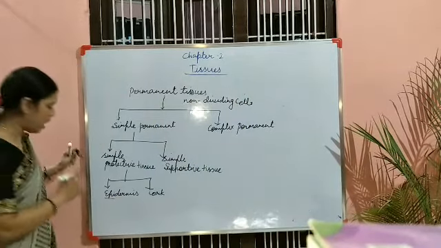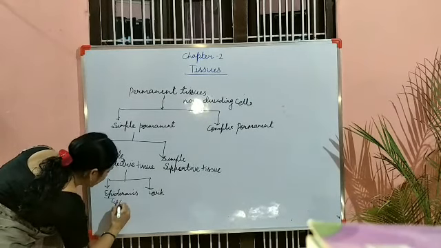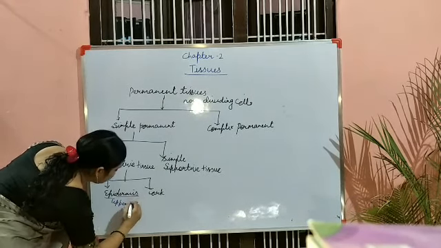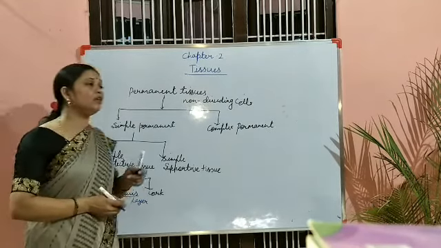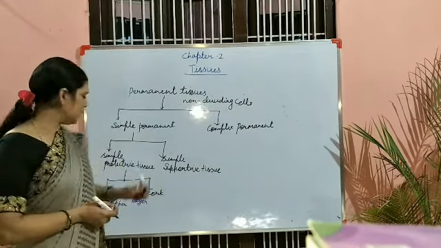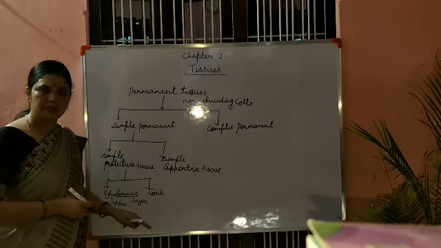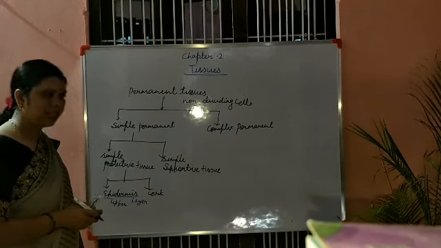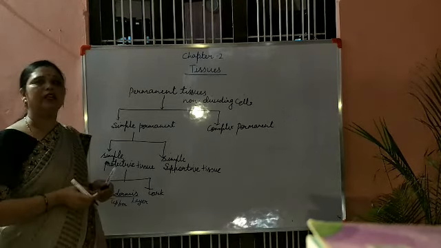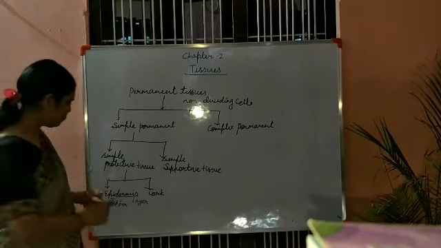So epi means upper. Dermis means layer. So the upper transparent layer present on the leaves and on the stem is known as epidermis, and it protects the plant body from any type of desiccation or shock.